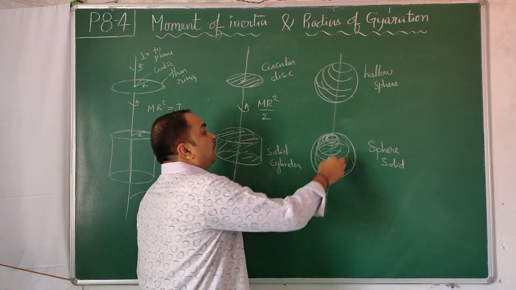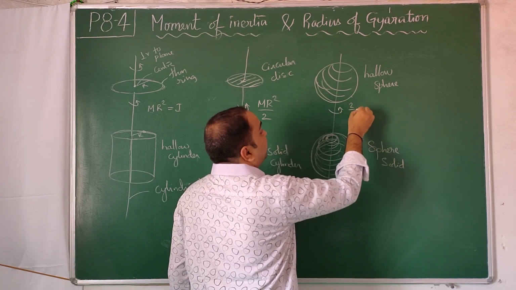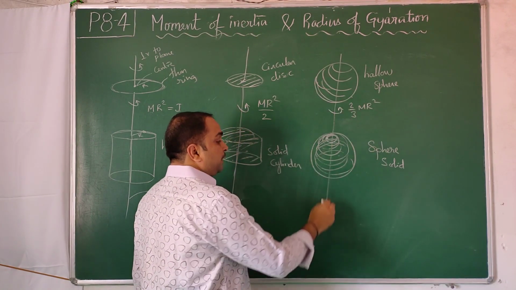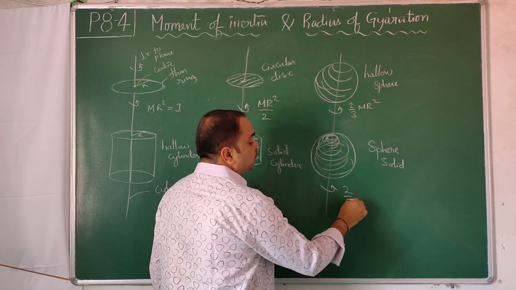Okay then. For this it is 2 by 3 mr square, where m is the mass of the sphere and r is the physical radius of the sphere, and this is 2 by 5 mr square.